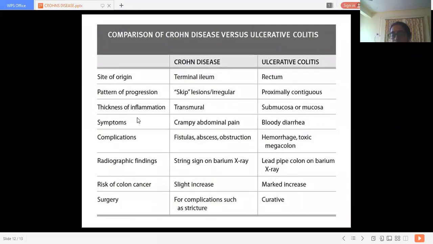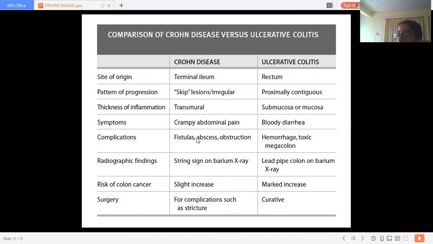The fistulas are rare in ulcerative colitis. Here, you can see hemorrhagic lesions and toxic megacolon. The hemorrhagic lesions with toxic megacolon, and complications, that is the fifth point of differentiation here.